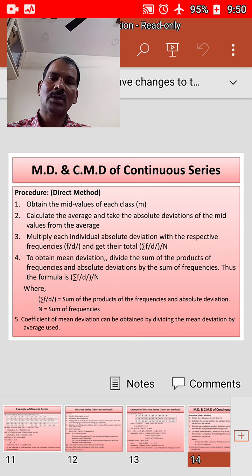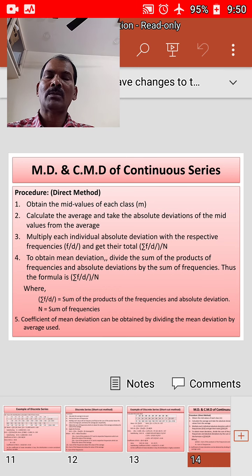To obtain mean deviation, divide the sum of the products of frequencies and absolute deviations by the sum of the frequencies. Thus the formula is summation of f into modulus d by n, where summation of f into modulus d is equal to the sum of the products of frequencies and the absolute deviations, and n is equal to the sum of the frequencies. And the fifth step: the coefficient of mean deviation can be obtained by dividing the mean deviation by the average used.